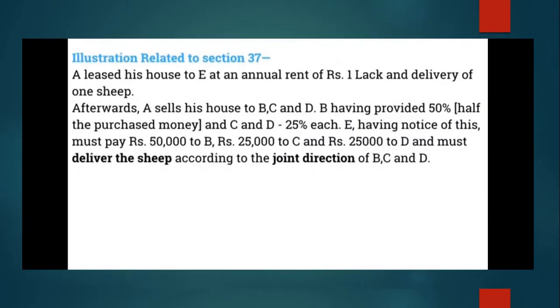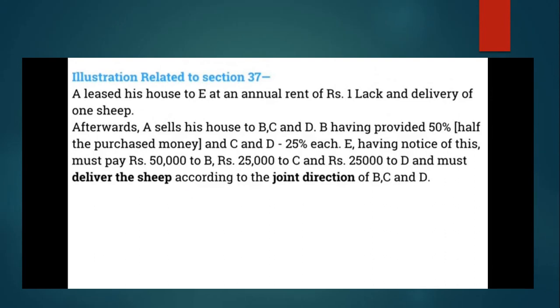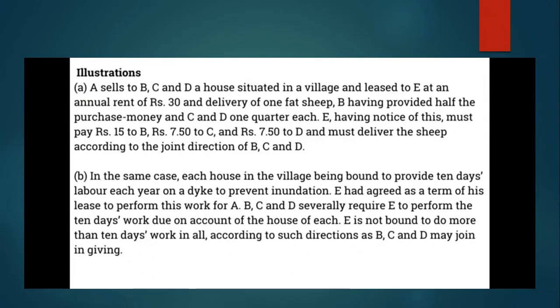Same example as we see illustrated in relation to Article 37. This is the same example as above: A sells a house situated in the village to the purchasers B, C, and D, and they pay an annual rent of rupees 30 and deliver a fat sheep. Then C and D get a quarter each, and B has 50%. That's why rupees 15 to B and 7.50 each to C and D.